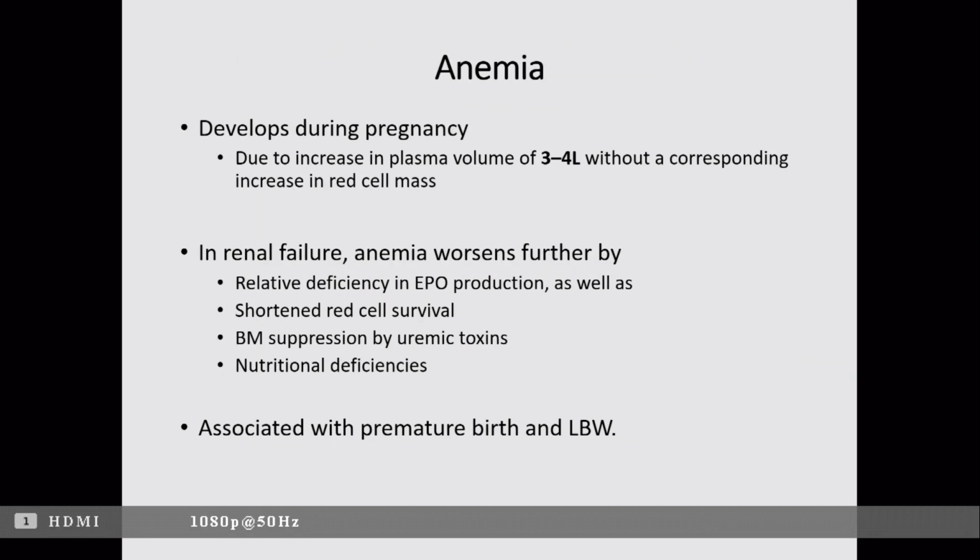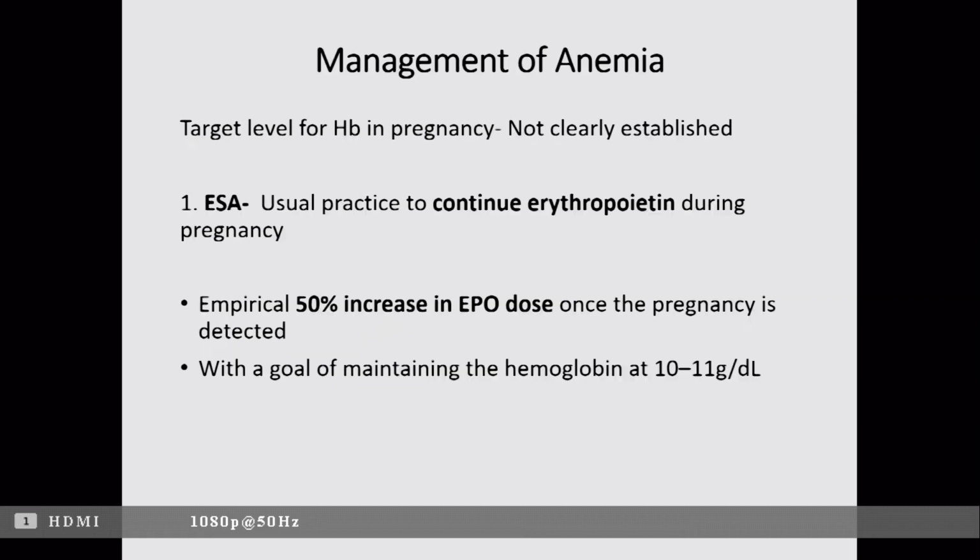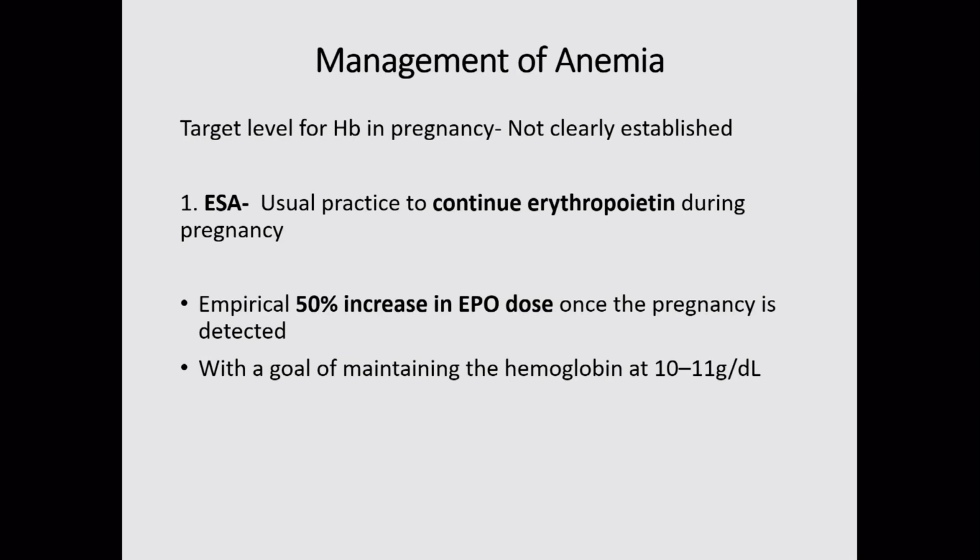So apart from dialysis, various other issues while managing these patients are that we have to manage their anemia, and we all know the causes of anemia in pregnancy. The target level of hemoglobin in pregnancy is not clearly established, but erythropoietin use is to be continued during pregnancy, and empirically a 50% increase should be done in the erythropoietin dose, and the goal is 10 to 11 grams per deciliter.